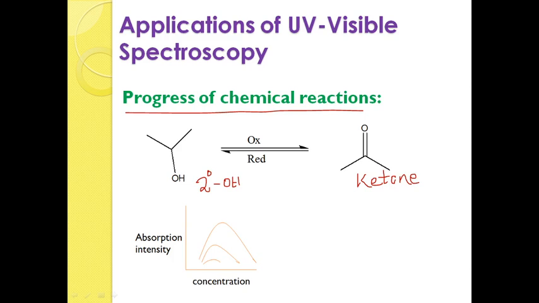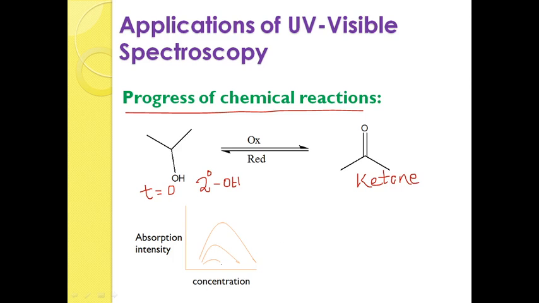Suppose the reaction is carried out at time t equal to 0, the starting stage. At the starting stage the product is not formed, so there is no relevant absorption spectra.